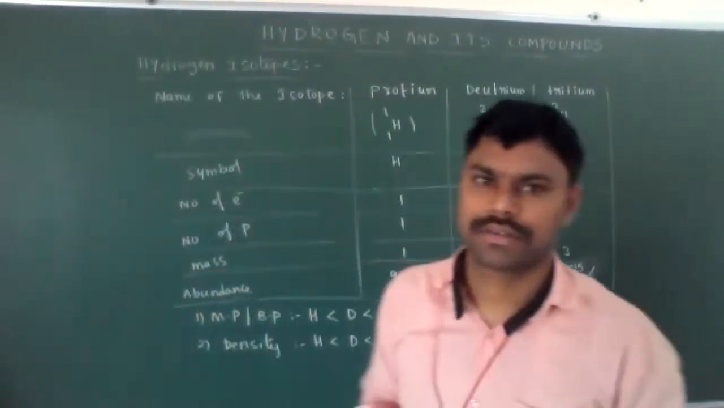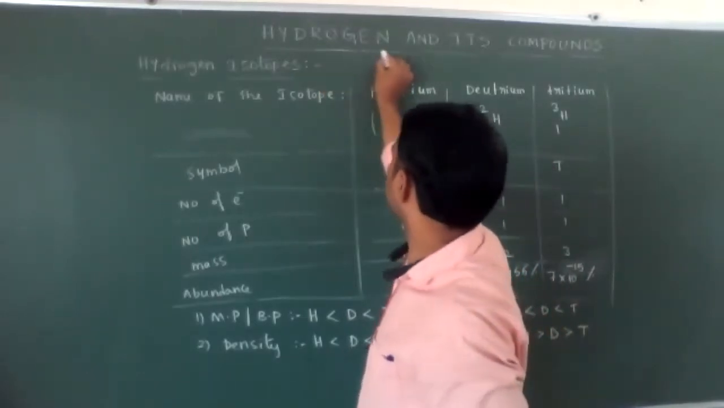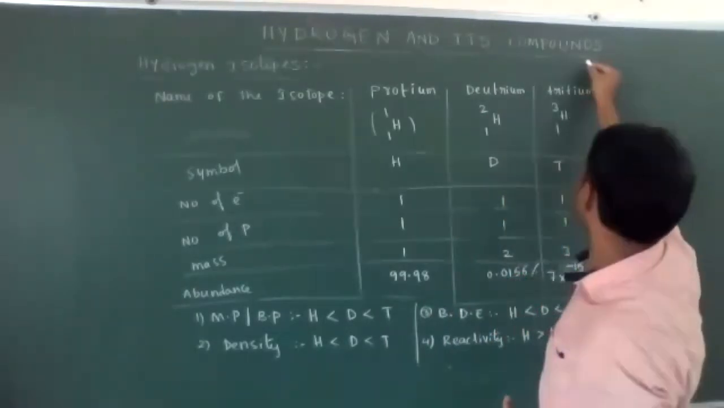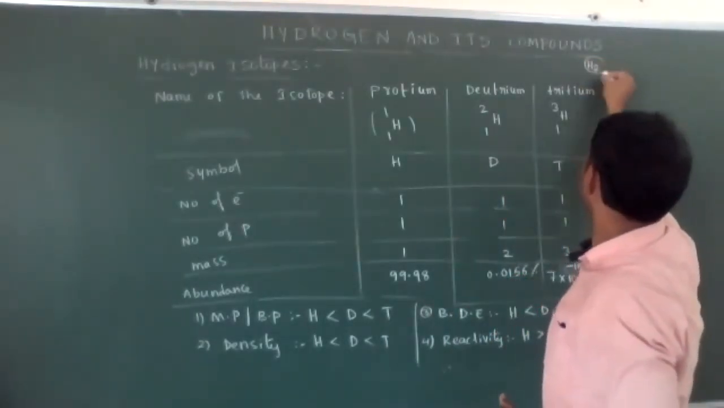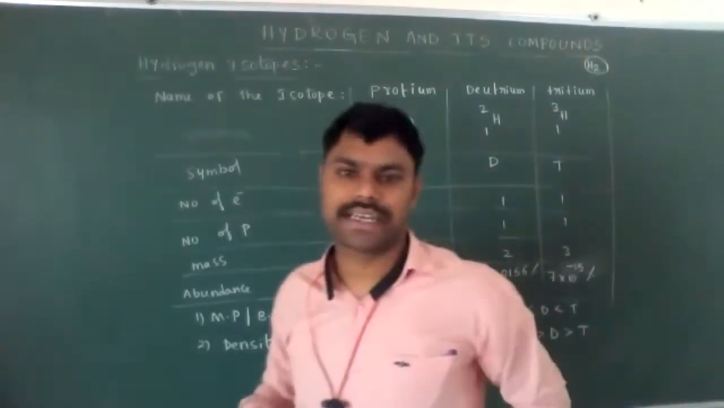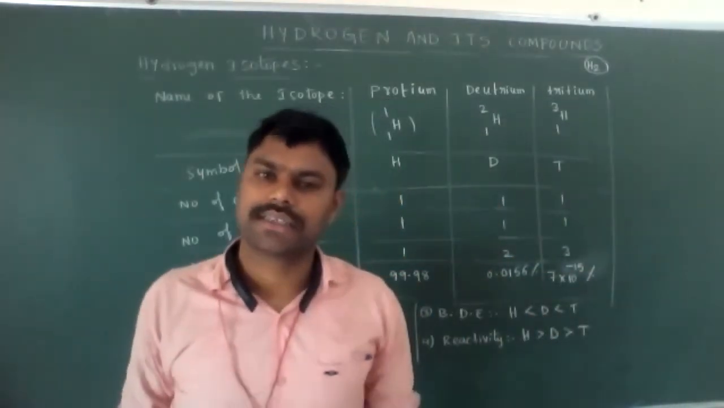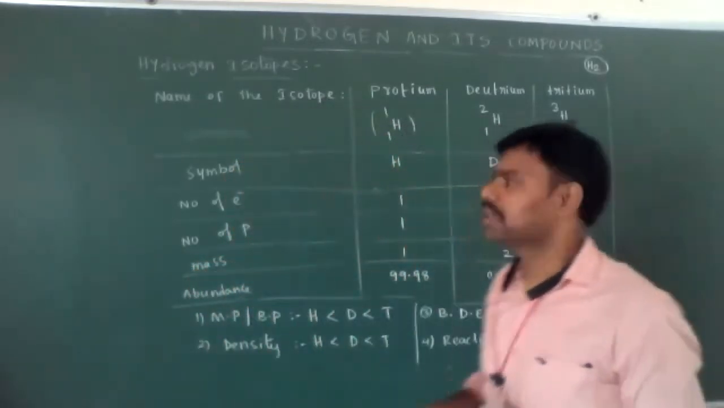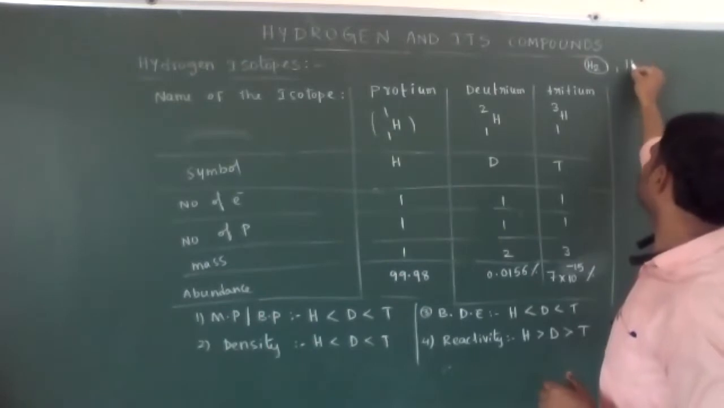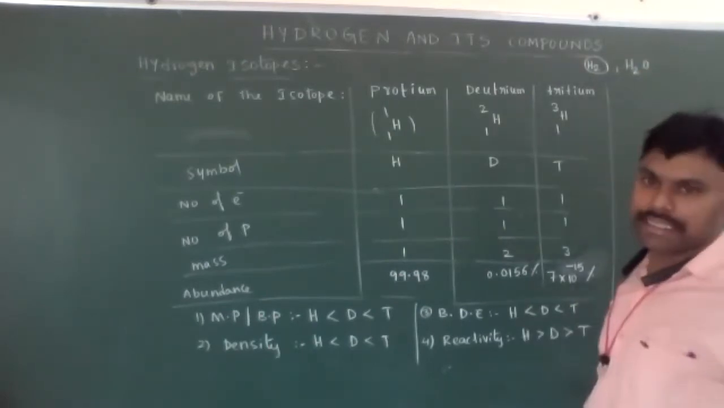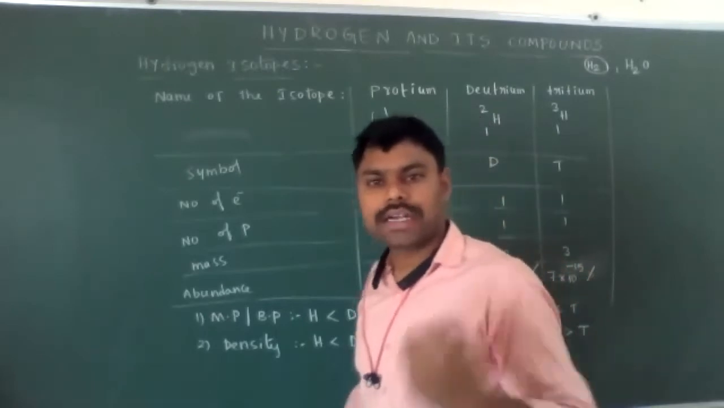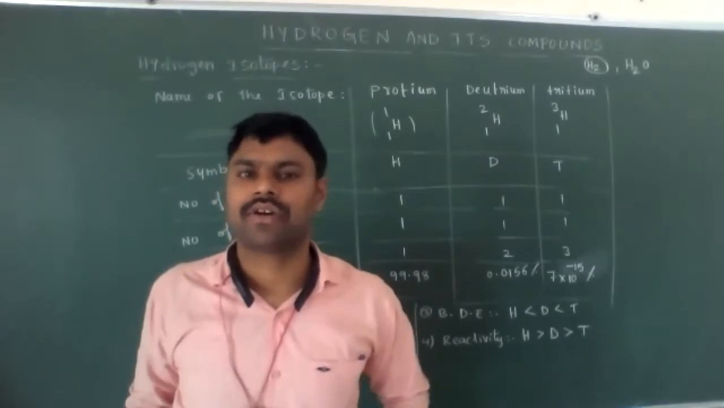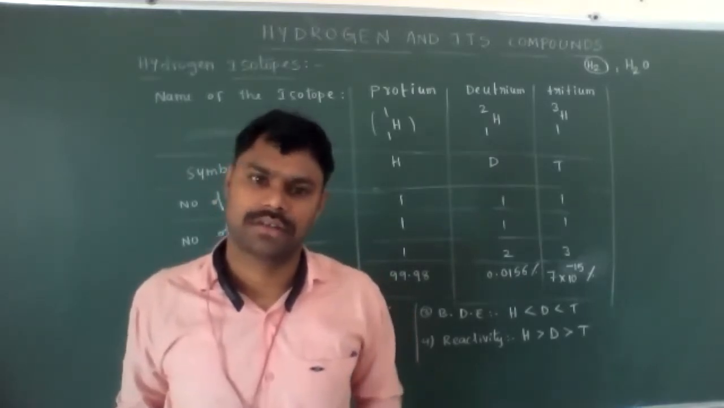Hydrogen and its compounds. In this chapter, we mainly need to discuss hydrogen, that is H2. We need to discuss hydrogen gas H2, its preparation methods and properties, and hydrogen-containing compounds. Hydrogen-containing compounds means water: properties of water, purification methods of water, and hardness of water.